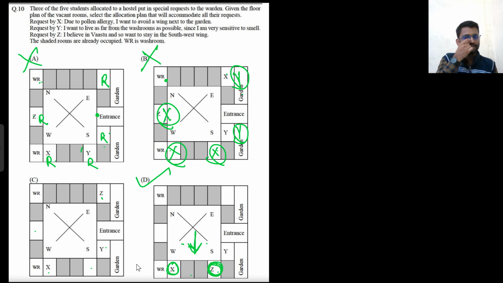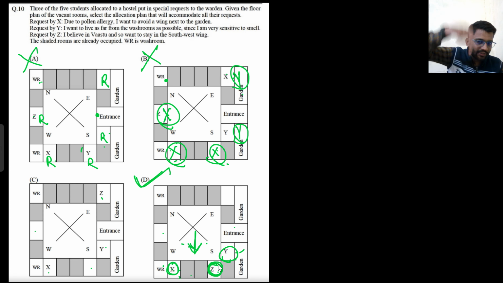That is option D. And X can stay here. Yeah, X can stay here. Y can stay here. So that's it. So only option D is fulfilling all. So X has three chances: here, here, or here. X is staying here. Okay, that is fine for him. Y can stay here or here. Y is staying here. Okay.